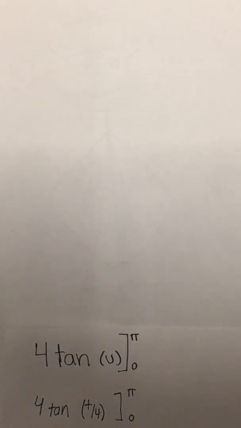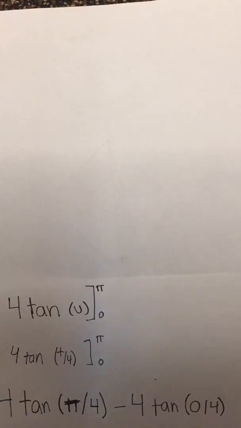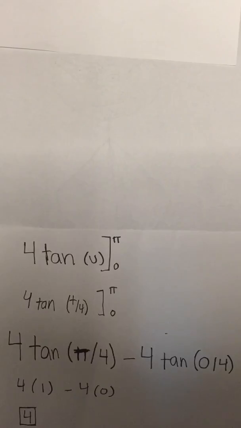Antiderivative Man then took the antiderivative. They then replaced u back with t over 4. Antiderivative Man then knew what to do. He took tangent of t over 4 minus tangent of 0 over 4, multiplied them both by 4, and then substituted pi and 0 in for t. That math left them with the result of 4.